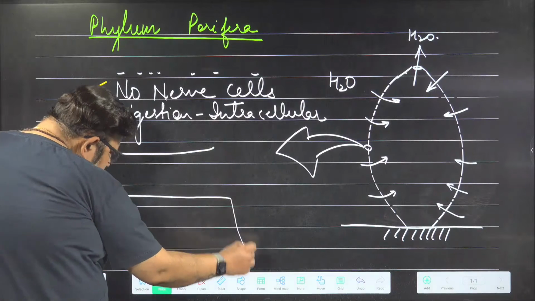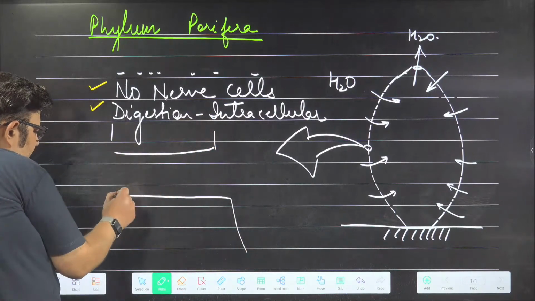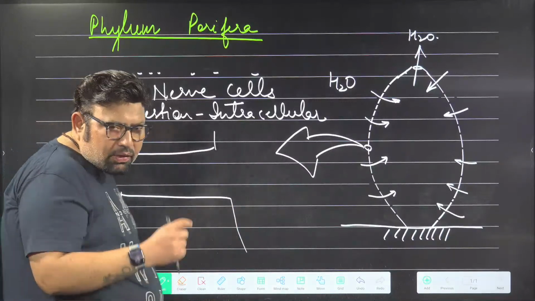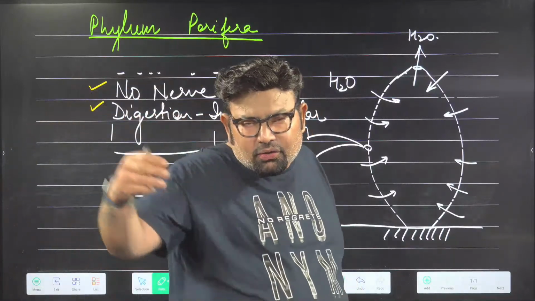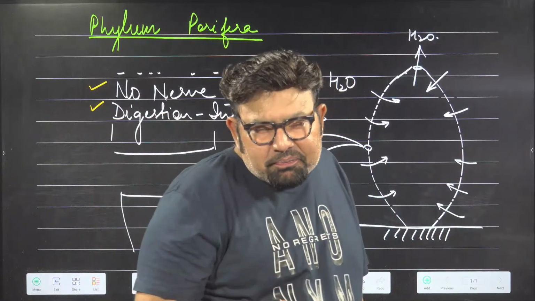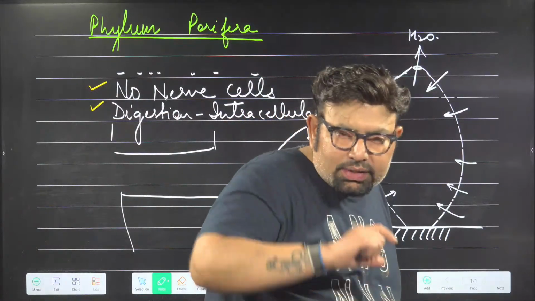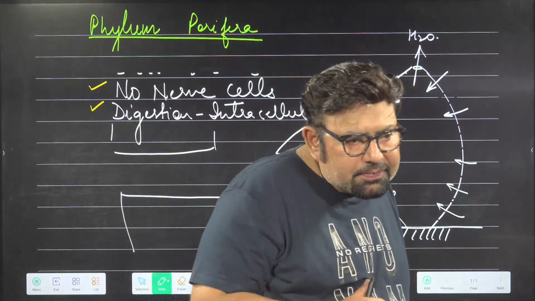Now, how is the water being pulled inside? Is there any motor fitted? Because you'll find that water is going into this and coming out. They are submerged in water. How come? Who is pushing?